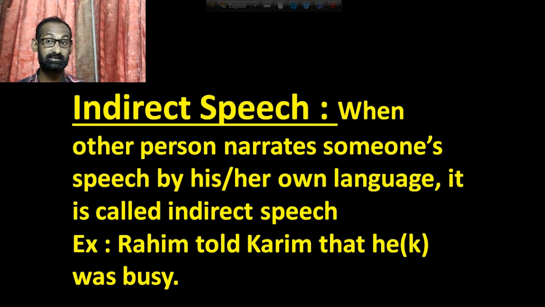That means I just gave the idea according to my own speech, and you shared my speech with your father in your own language. That means you shared that Shaun sir will go to Dhaka tomorrow. That is the same thing. You shared my speech in your own language. That means if another person shares someone's speech in his or her own language, it is called indirect speech. Thank you very much for your better understanding.